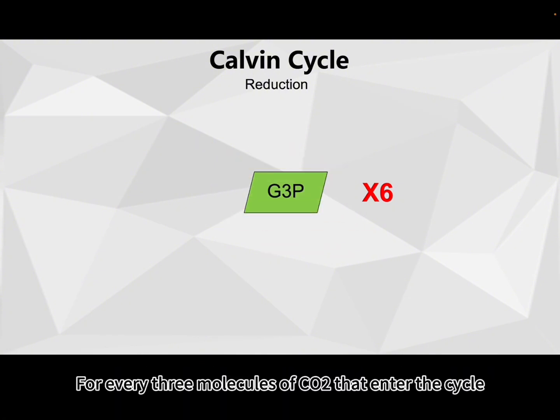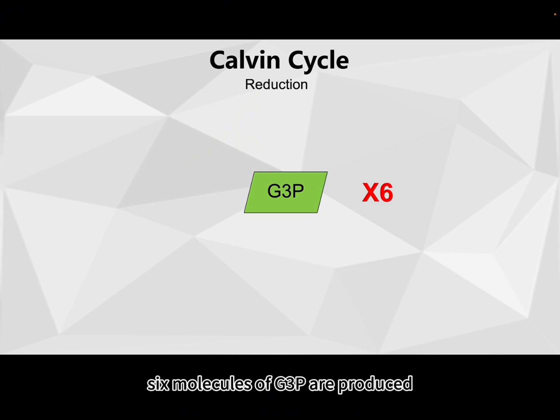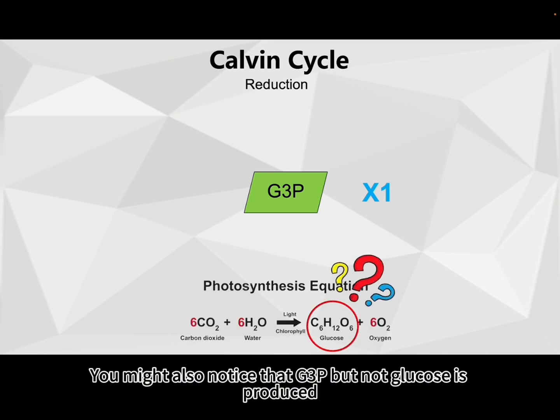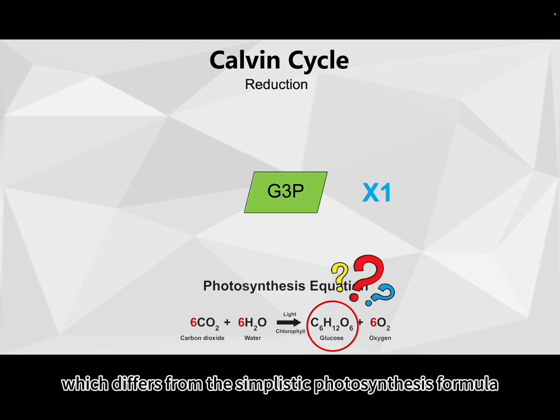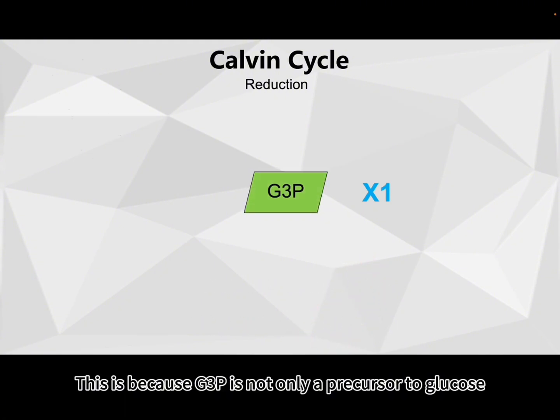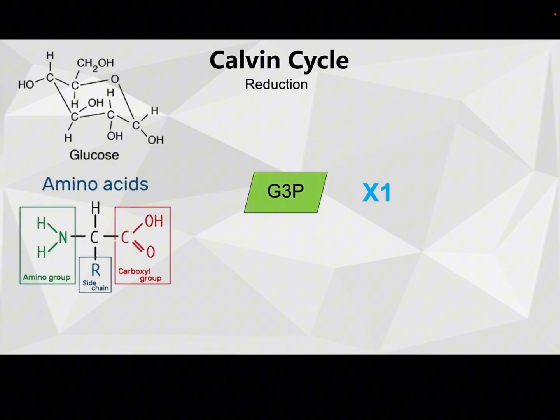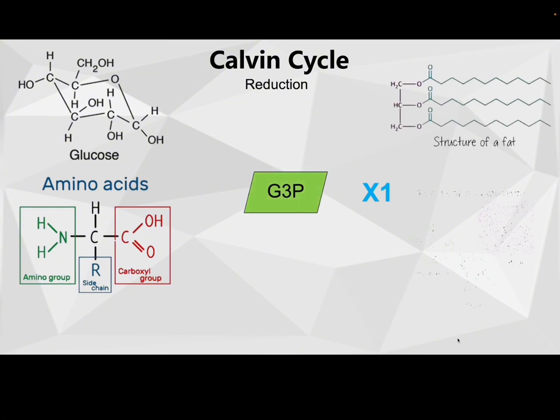For every 3 molecules of CO2 that enter the cycle, 6 molecules of G3P are produced, but only 1 is counted as net gain. You might also notice that G3P but not glucose is produced, which differs from the simplistic photosynthesis formula. This is because G3P is not only a precursor to glucose, but also a versatile molecule that is used in metabolic pathways to produce other organic molecules, such as amino acids, lipids, and nucleotides.